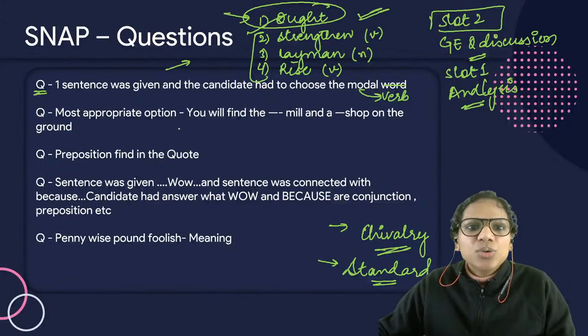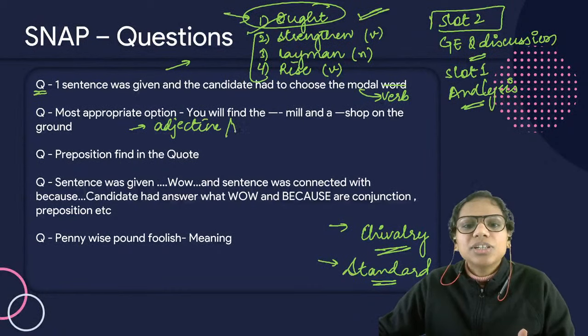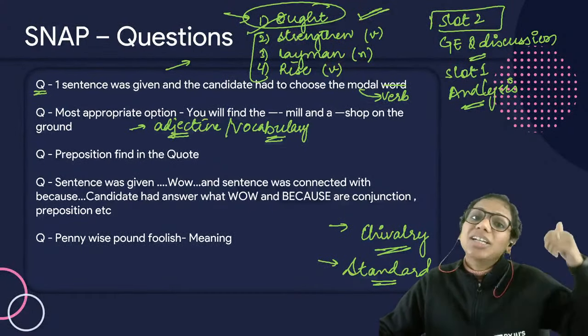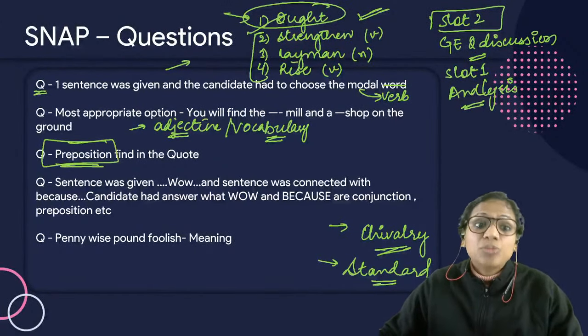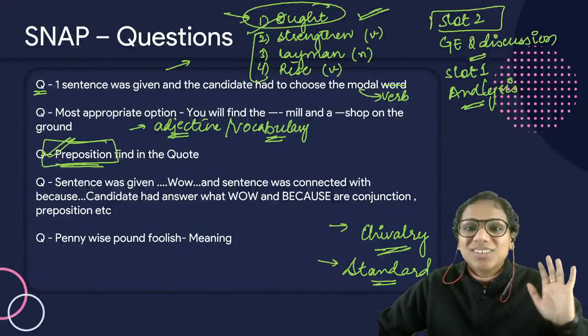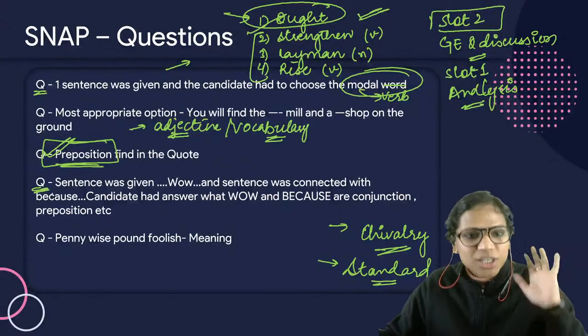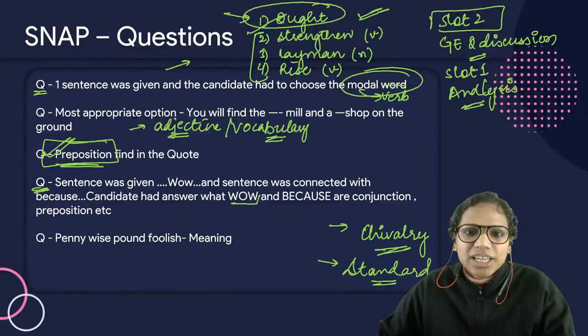Here you had to fill in the blank with the adjectives. So an adjective question, you could even categorize it as a vocabulary question, just like we had the deep sleep question in slot 2. Then you were asked a preposition question as well. They were very specific about the parts of speech that they were asking. There was a sentence given and you had to tell the parts of speech of wow and because.